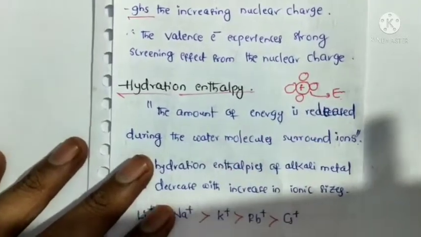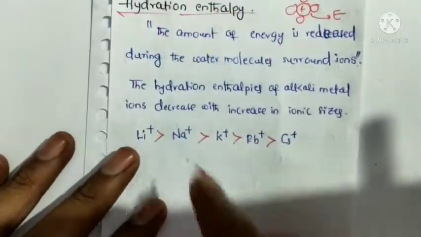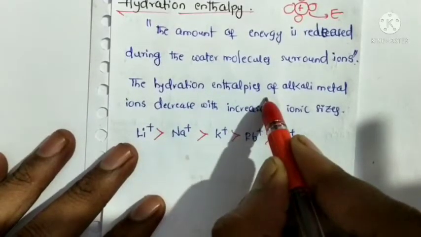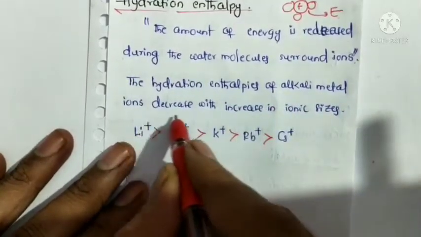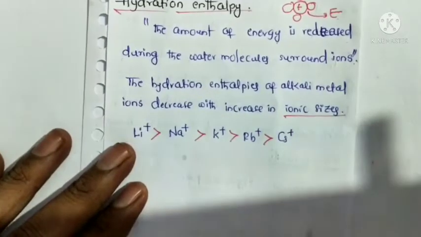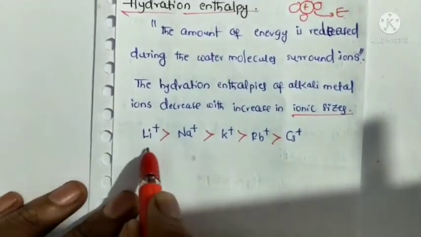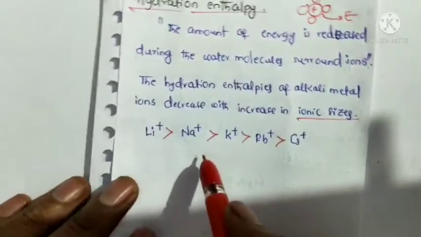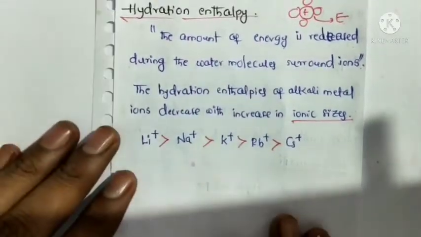That energy is called hydration enthalpy. The hydration enthalpies of alkali metal ions decrease with increasing ionic size. So this is the decreasing order of hydration enthalpies of alkali metals.